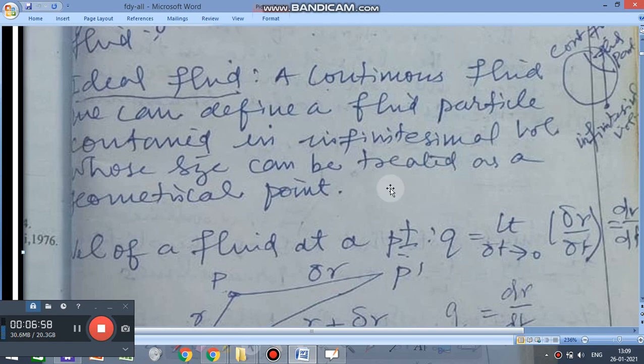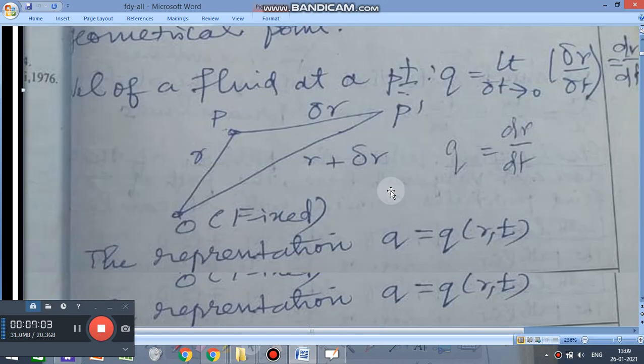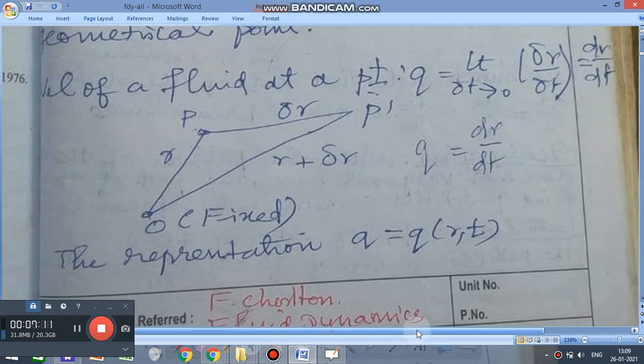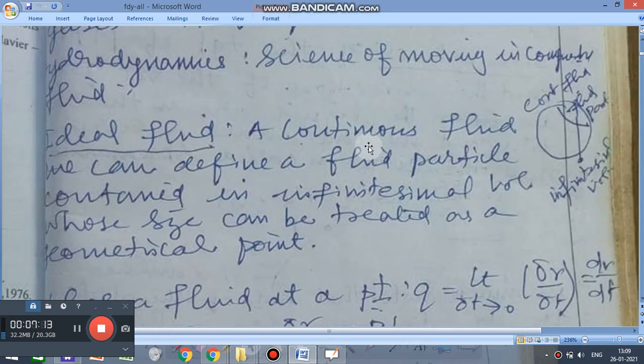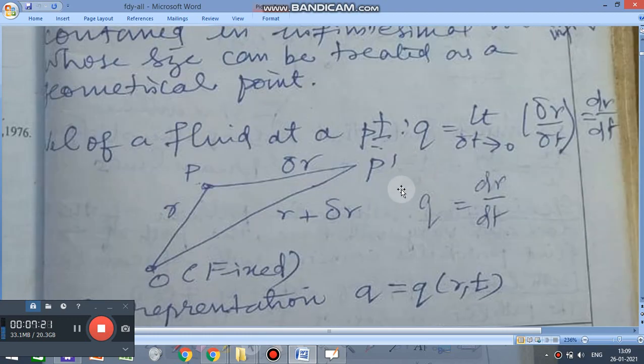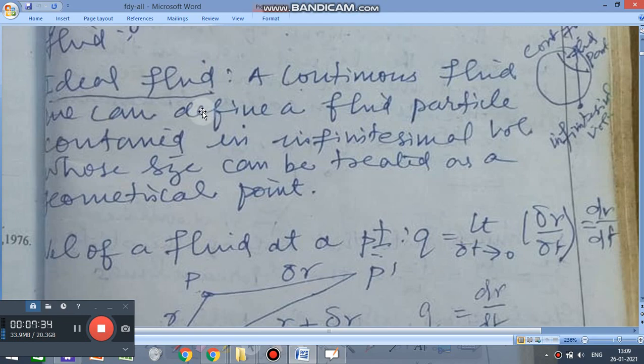Since it can be treated as a geometrical point, we can apply all mathematical concepts, because we are not taking that as a fluid, but we are taking that as a point. When the point moves, then the whole phenomenon starts. That's what we talk about in the ideal fluid.